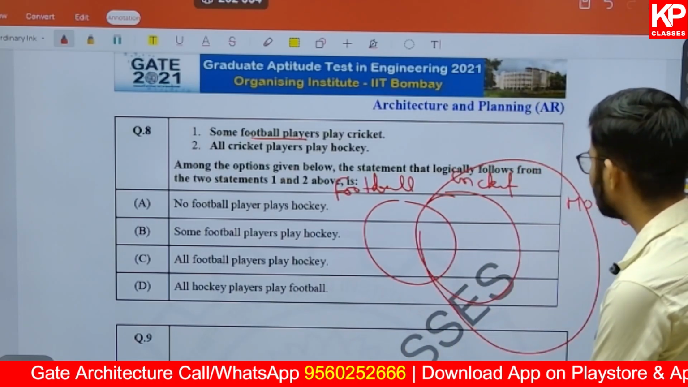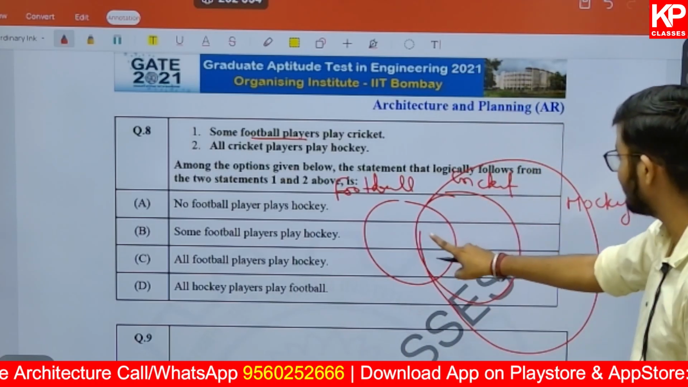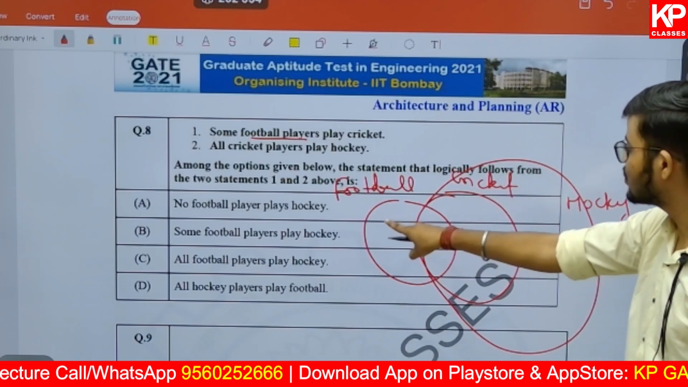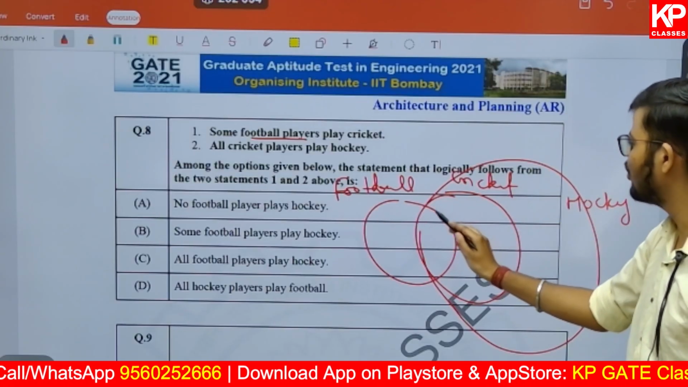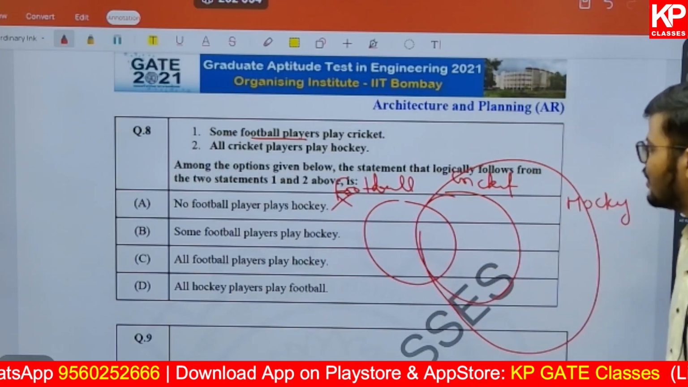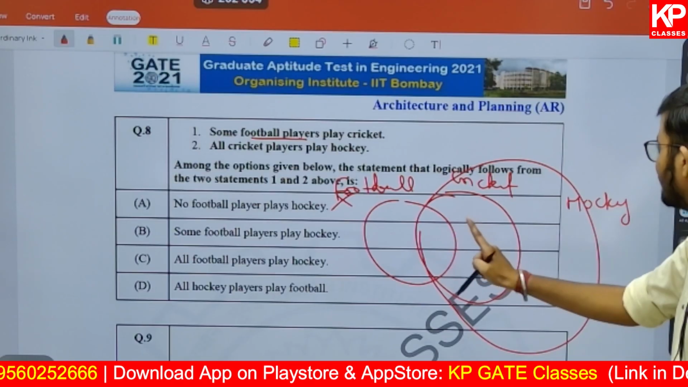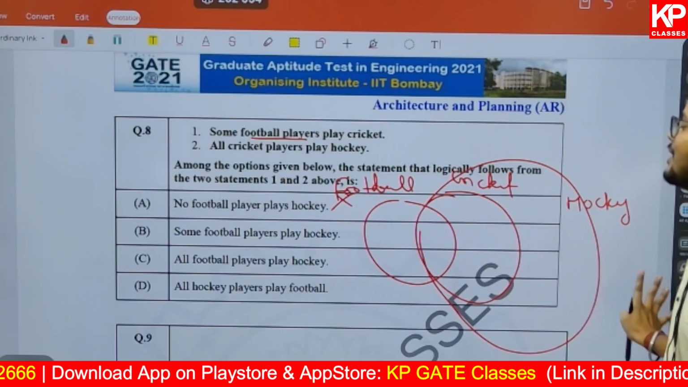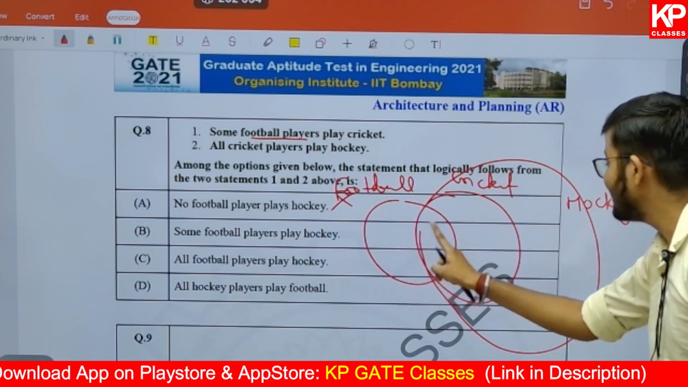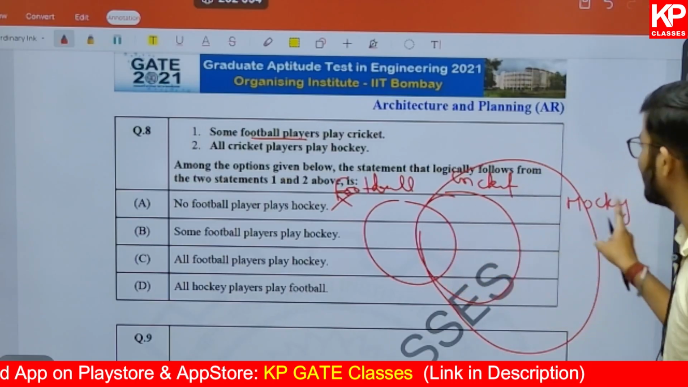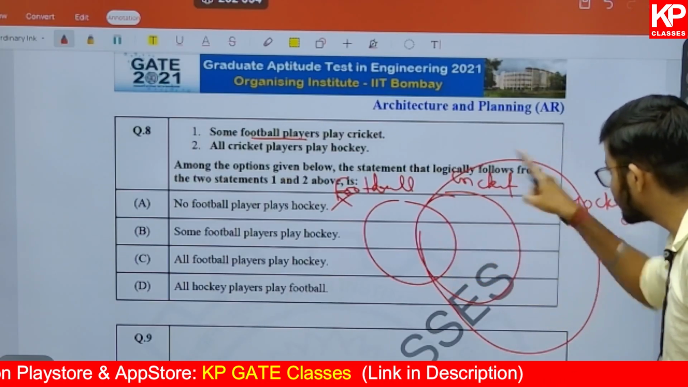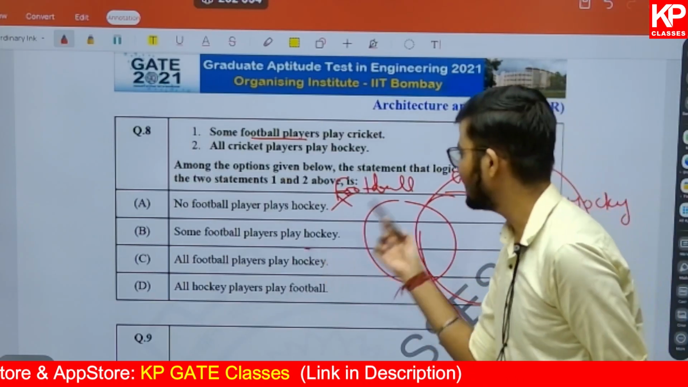No football players play hockey. No, there are certain cricketers who play cricket as well as hockey, so they are overlapping here with the football. So this cannot be the correct statement to make. Some football players play hockey is the correct statement to make, because some football players play cricket and all the cricketers play hockey. So that means some footballers also play hockey. So here it is the correct statement to make.